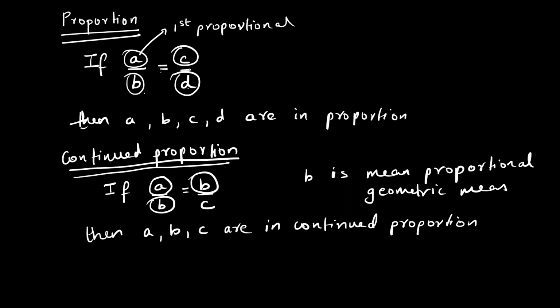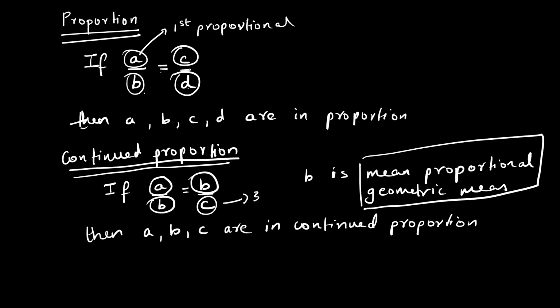A is again the first proportional. B is repeating 2 times, so we are not calling it second, third, fourth, fifth. We are giving it a new name, and that is mean proportional or geometric mean. These are the 2 names given, and A, B, and C are in continued proportion. So A becomes the first proportional, B becomes the mean proportional, C becomes the third proportional.